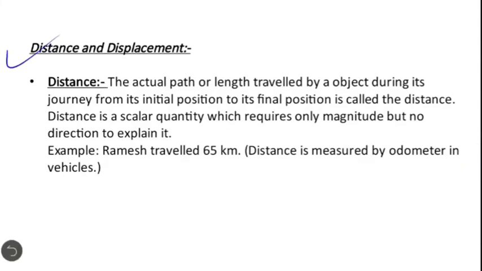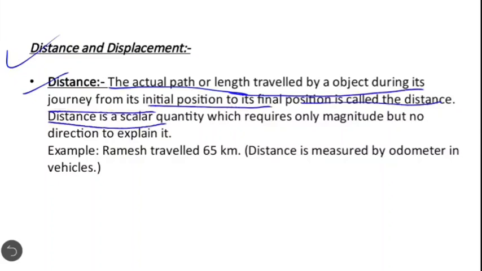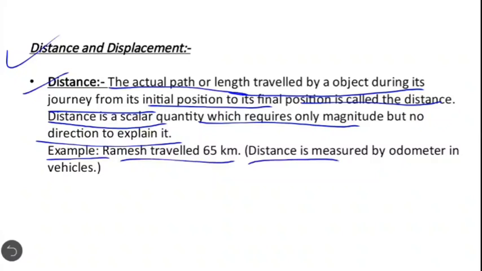Now, the next topic is distance and displacement. First, we will cover distance. The actual path or length traveled by an object during its journey from the initial point to the final point is called the distance. Distance is a scalar quantity which requires only magnitude but no direction to explain it. Example, Ramesh travelled 65 km. Distance is measured by the odometer in vehicles.